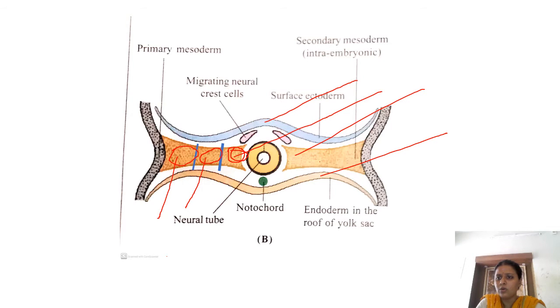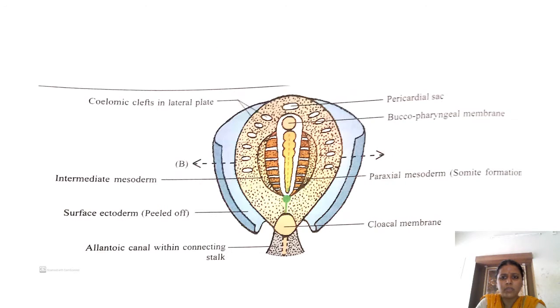A series of transverse clefts appear in the paraxial mesoderm to divide it into somites or metameres. Each somite is going to contribute to the vertebral column.